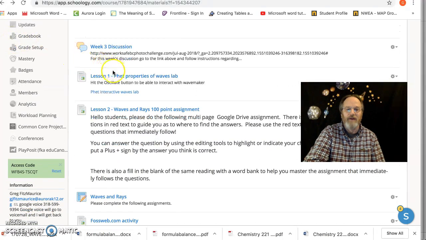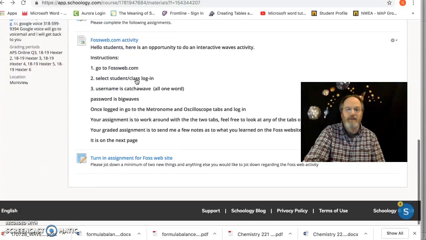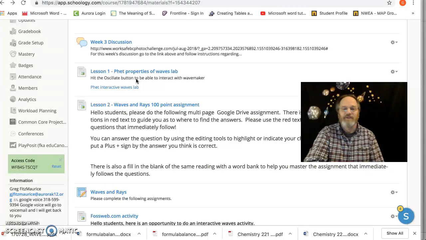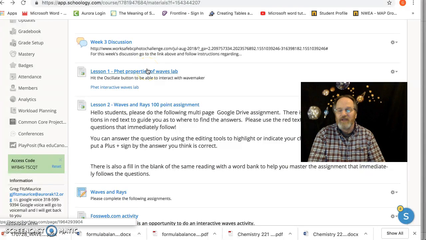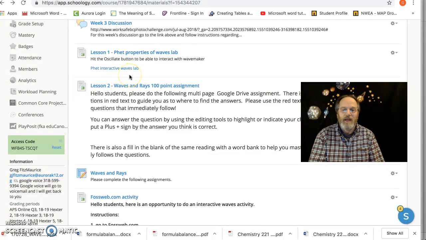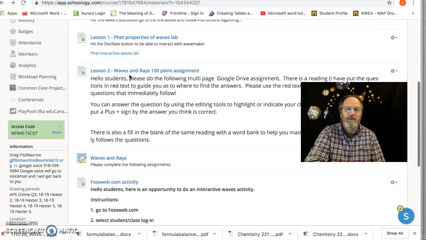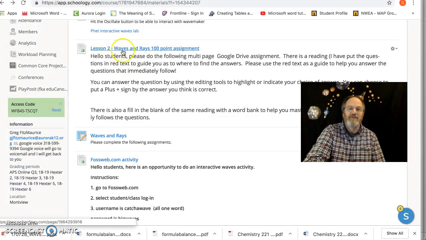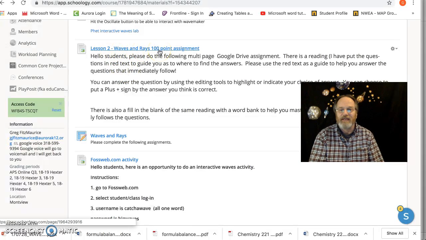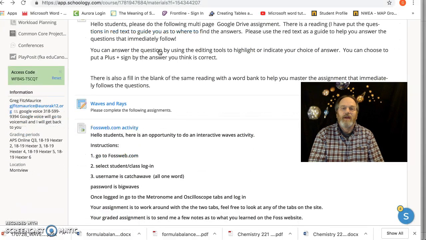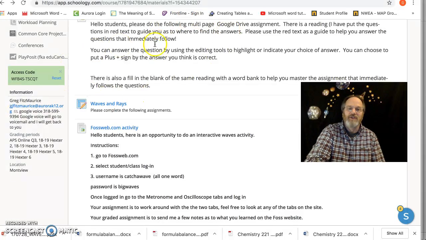Then there are these following assignments to do. PhET properties of waves. That's just an interactive link to a website right here, and that'll help you get to know, to play with some of the properties of waves. Then we have lesson 2, waves and rays, 100-point assignment. 100-point assignment, okay? So read these instructions.